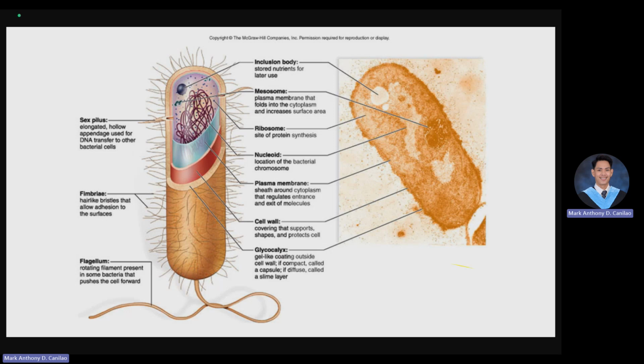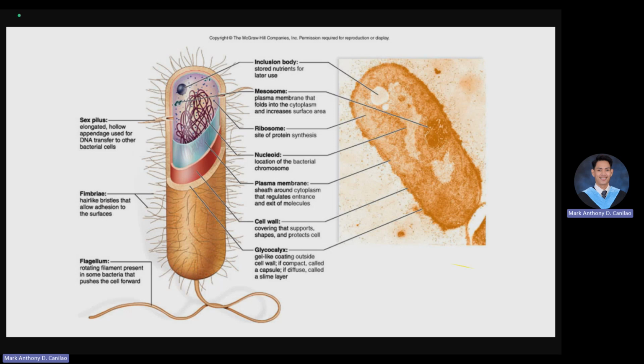So now let us talk about the difference between archaea and bacteria. There are different distinctions between these two. The key distinction of bacteria from archaea is that the former live in optimal environments while the latter live in extreme environments, such as those with extreme salinity, temperature, or pH. So we have here an example.